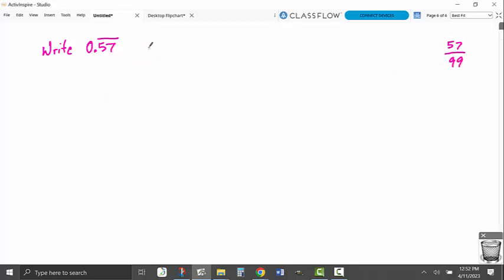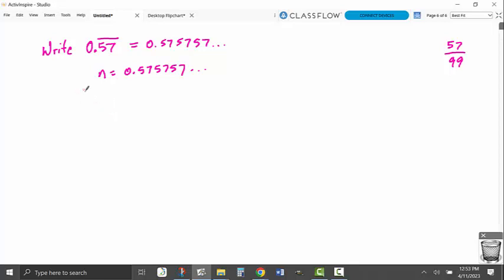So when I look at this number, I can see it's 0.575757 repeating, but repeating decimals make things difficult. So what we're going to do is define n as 0.575757 repeating, and then we're going to take a multiple of n that will create the same repeat.